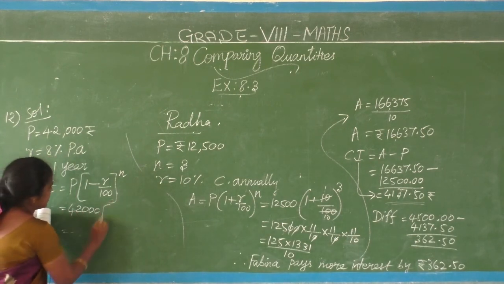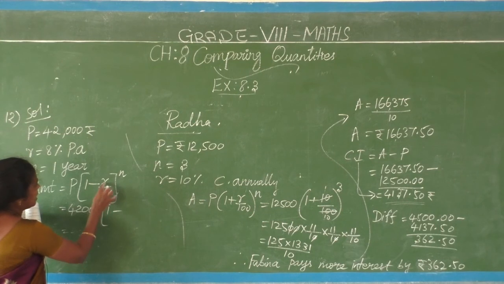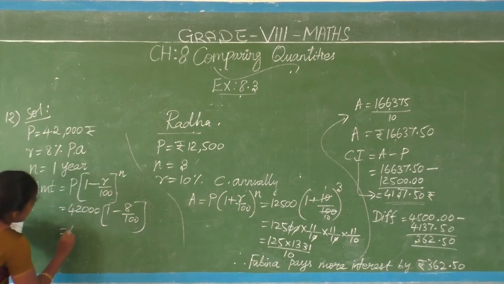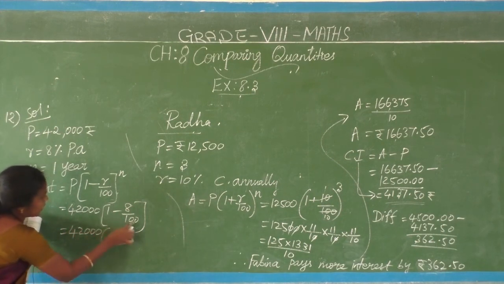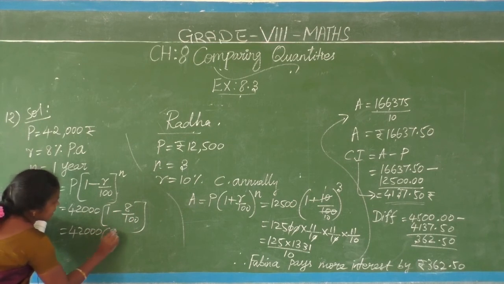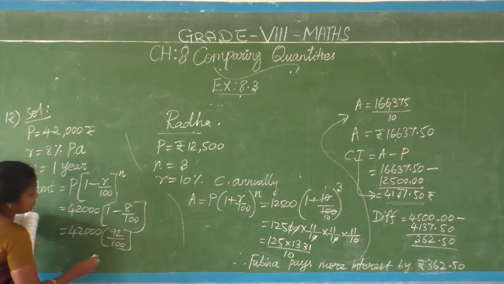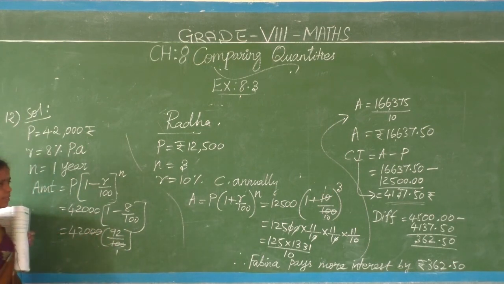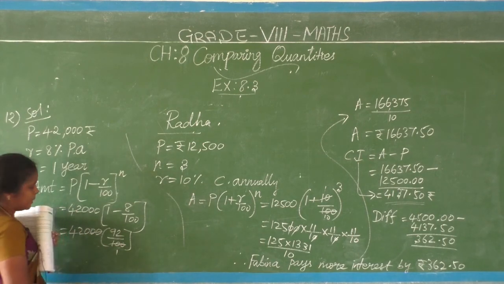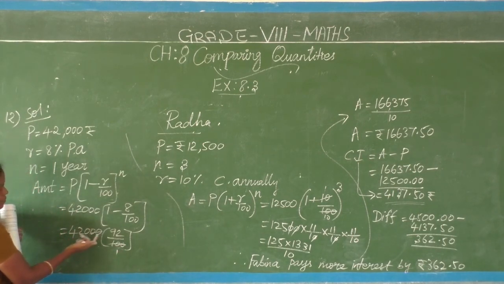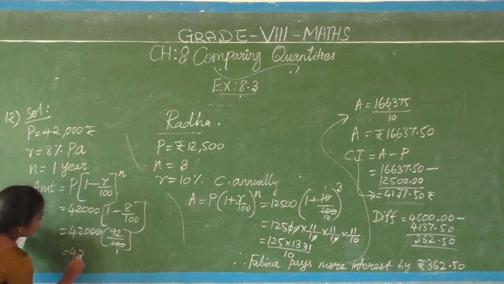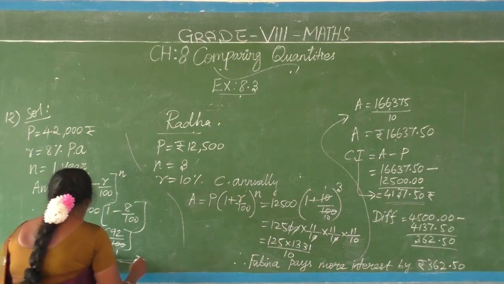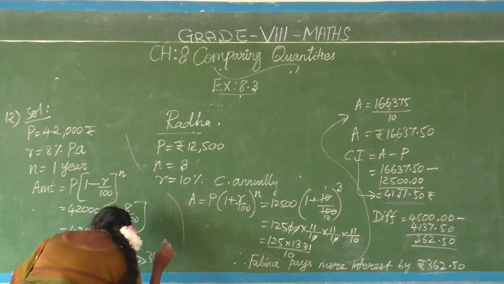Why take time? So 42,000 into 1 minus R by 100, R is 8 by 100. Simplify. 42,000 into 100 minus 8, 92 by 100. Simplifying this way is also correct, but it takes time, no? So here by 100th table we can reduce the zeros. Just try to solve the sum in an easy manner. 100 is 100, 420 hundreds are 42,000. So the remainder is 420 into 92. At the time our answer is, what is coming? 38,640.